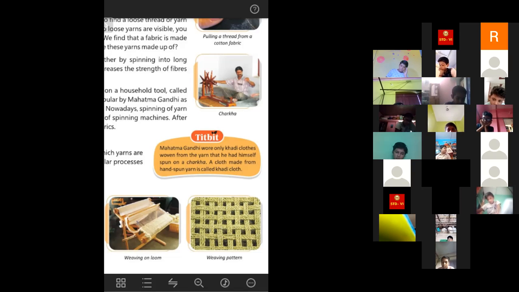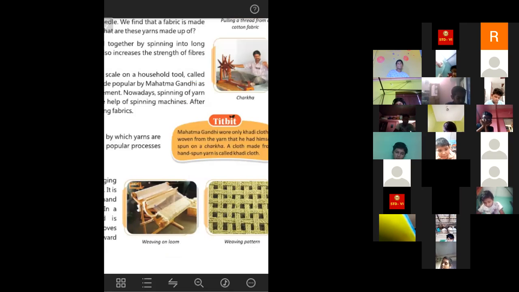So what is khadi cloth? The khadi cloth is the cloth that is made from the yarn that is made by hand on charka, right? The clothes that we wear nowadays, the yarns are generally made in industries by using various large machines. But when the thread used for making the clothes is made by hand using the charka, that is called the khadi cloth. This is why khadi clothes are quite expensive, because it takes time to make the cloth, because people make it by using their own hand.